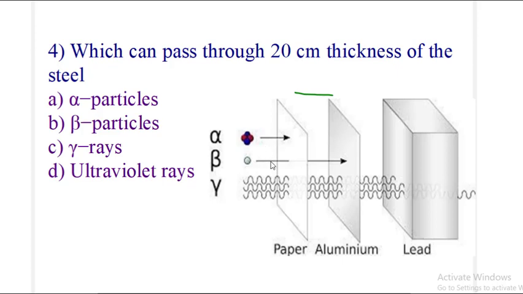Beta crosses the paper but cannot cross the thin aluminum foil. Gamma rays can penetrate paper, thin aluminum foil, as well as a big sheet of lead.